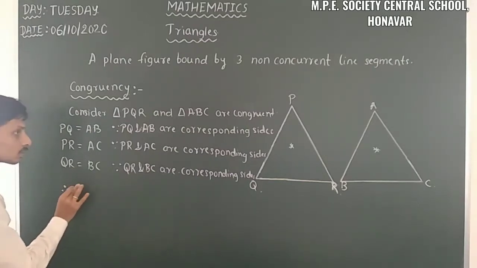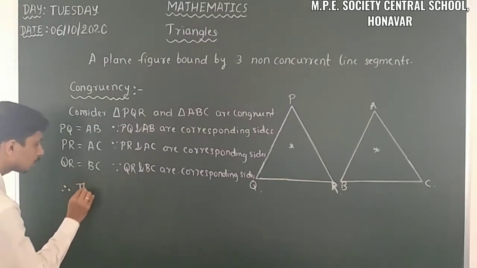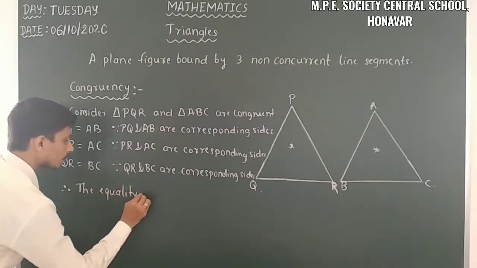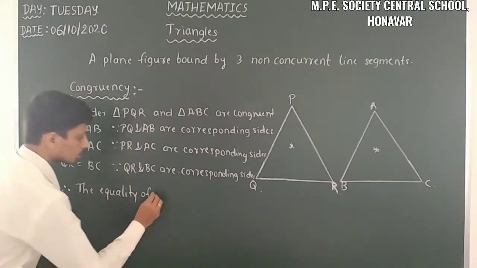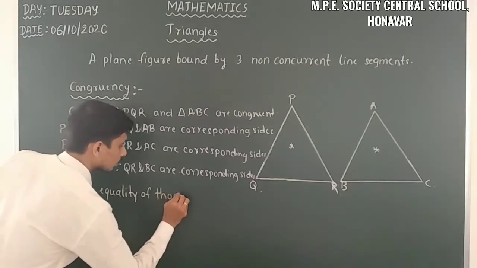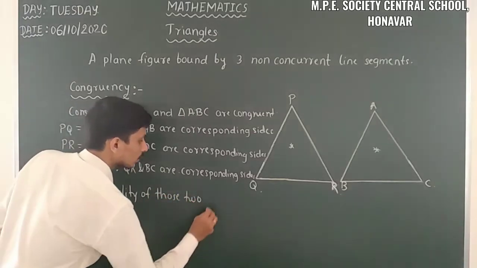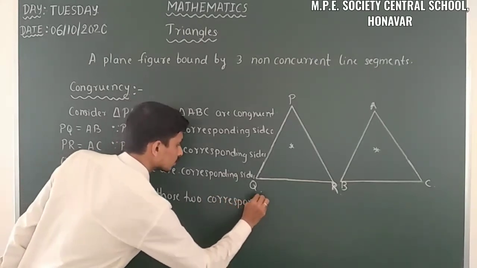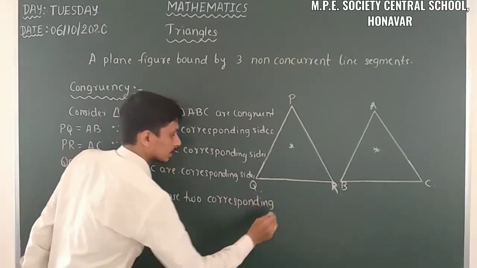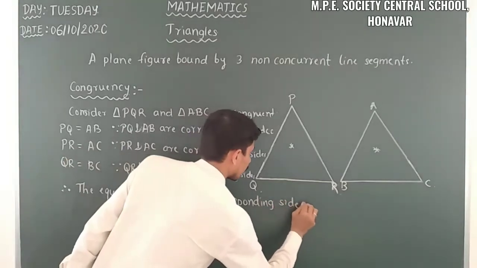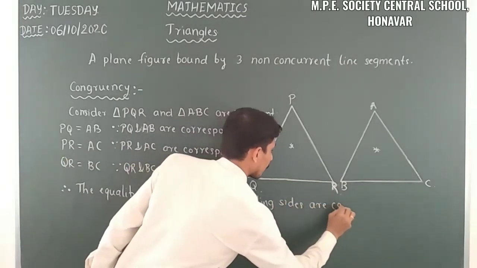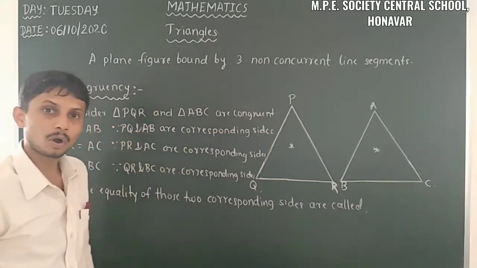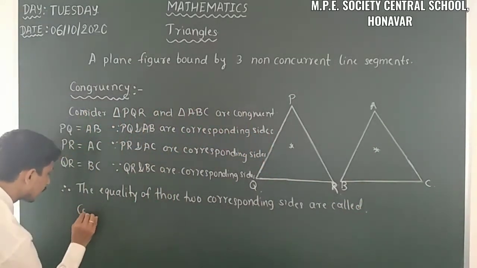Therefore, the equality of those two corresponding sides are called corresponding sides of congruent triangles.